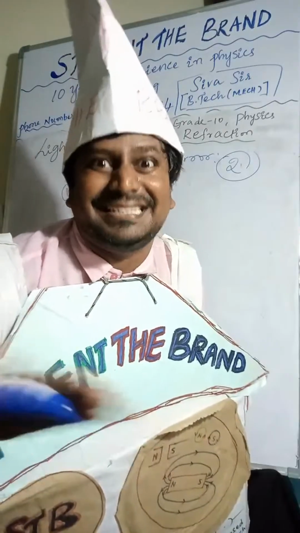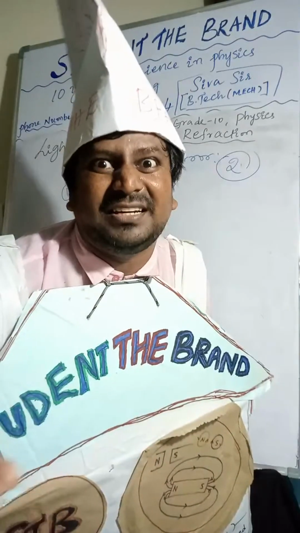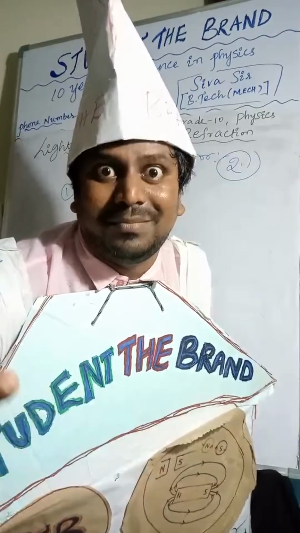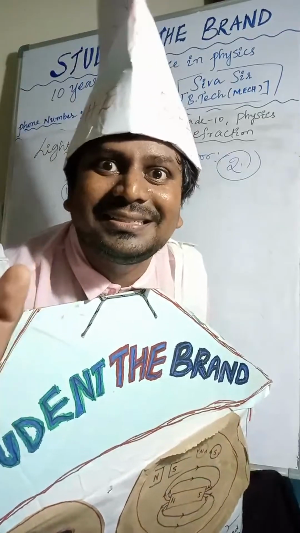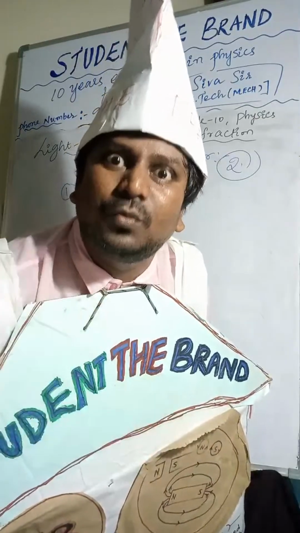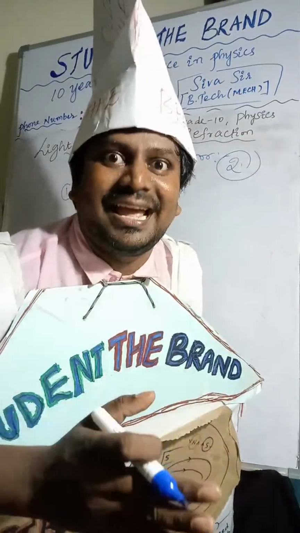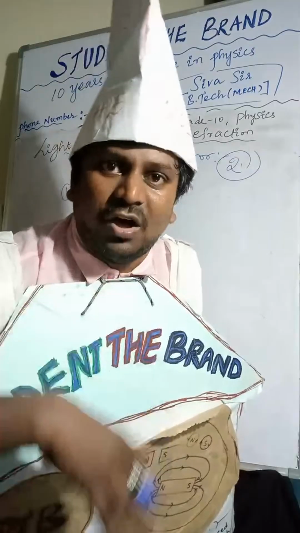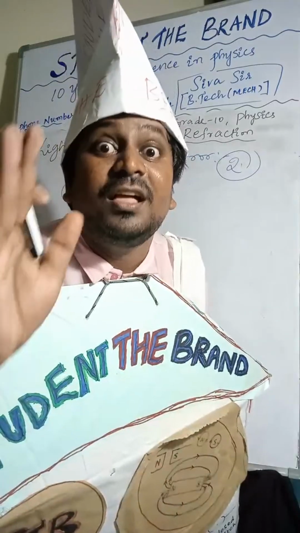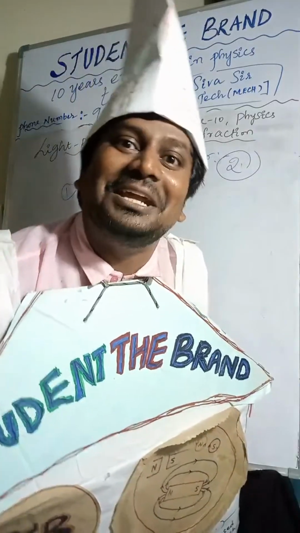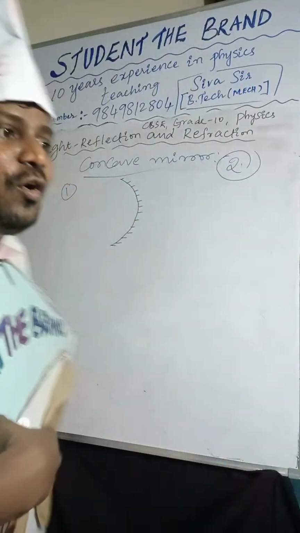We can say whether it is a concave or convex mirror only if you draw the coating lines. Concave mirror and convex mirror depend on the coating.